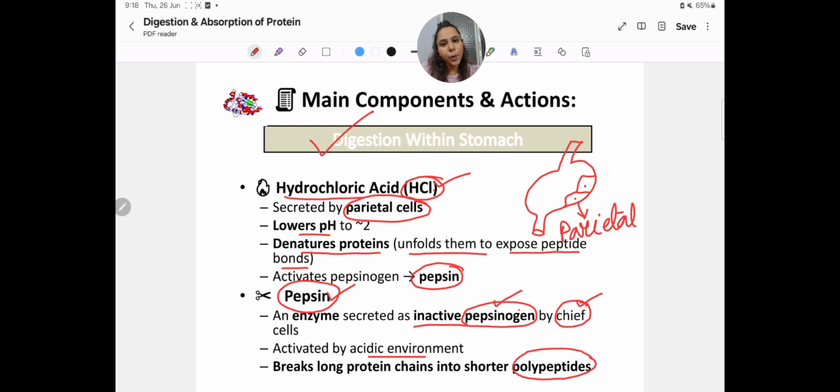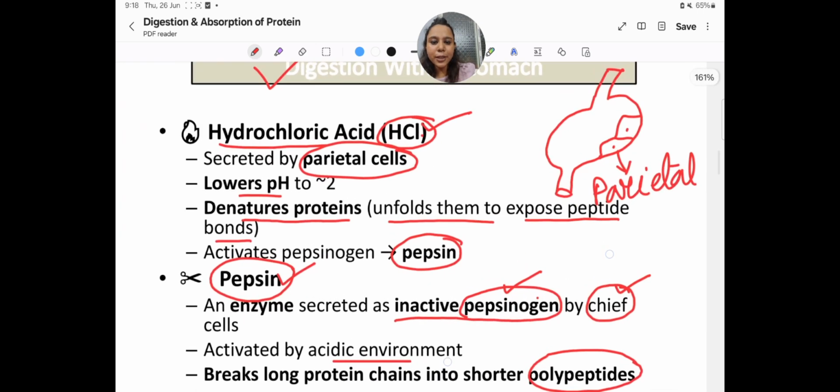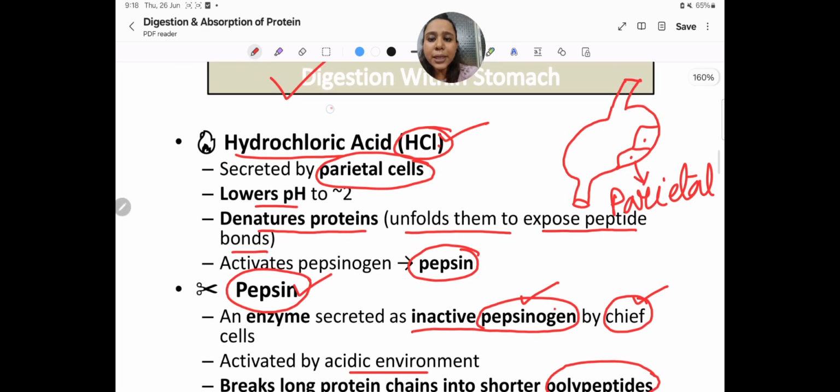So what is a protein and what are polypeptides? When fewer than 100 amino acids are present, it is known as a polypeptide, whereas if more than 100 amino acids are linked by peptide bonds, they are known as proteins. So basically, these are chains of amino acids and these bonds are the peptide bonds.